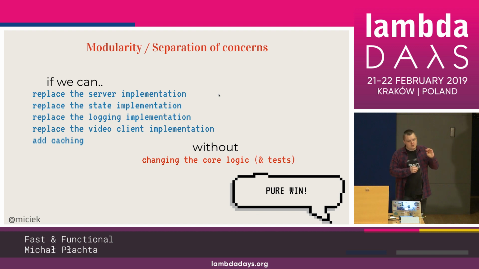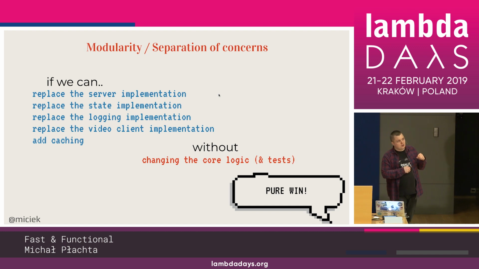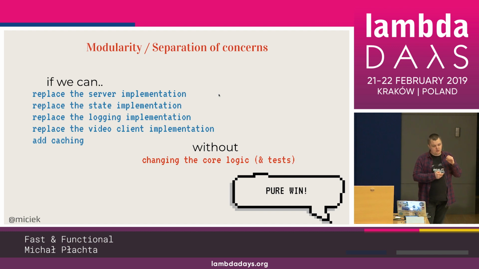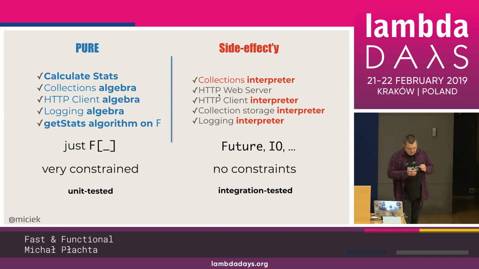And if we can really change the server implementation, HTTP client implementation, logging, video, and add caching with one line of code, and without changing the core logic or any tests, then we won very, very nicely, because we can develop faster and nicer services. So I think that the pure and impure thing can be very, very nicely separated in Scala code written in such a way. So in the pure world, you have algebras with this F type. It's very, very constrained, and it's good for us. And it's very, very easily unit tested, and it's very, very fast.